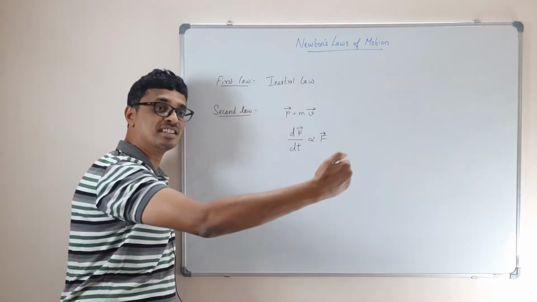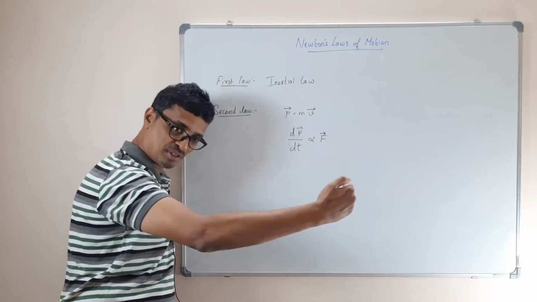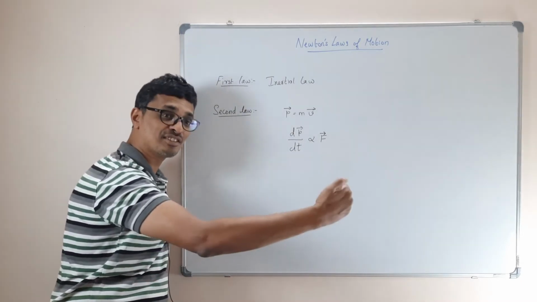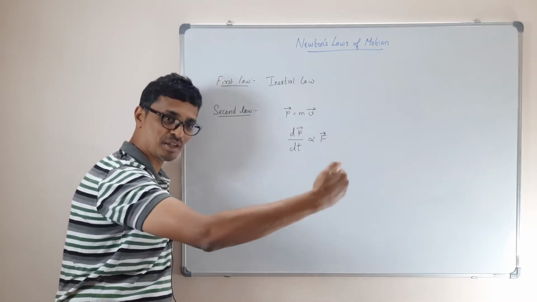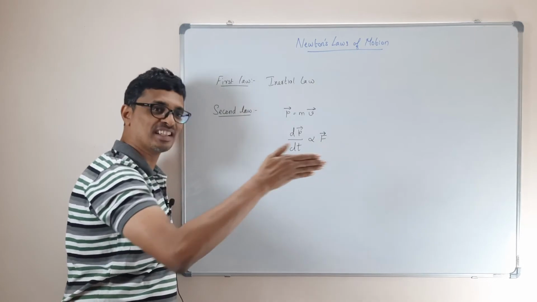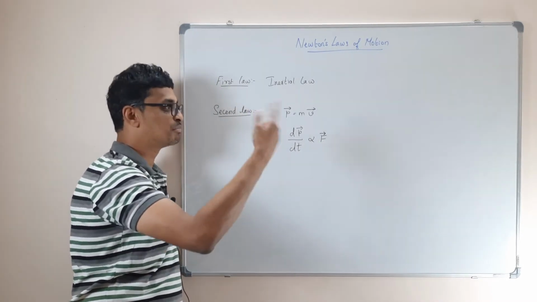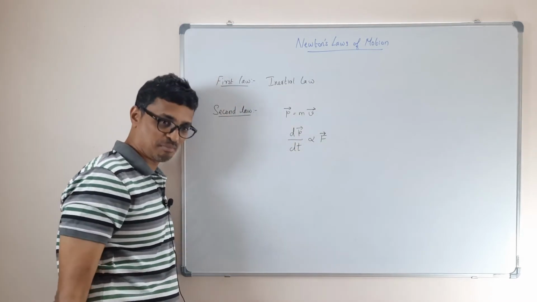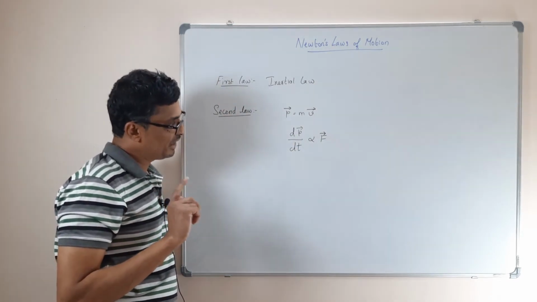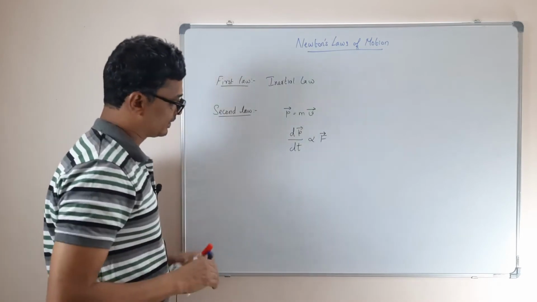What do you mean by changing its state? Initially it was in velocity, maybe it must have stopped at rest, or it must have changed its velocity. Changing its velocity means change in your momentum, change in your linear momentum. The change in the linear momentum is proportional to the force applied. That's what your second law is. Okay, and now interestingly, so what we write is,